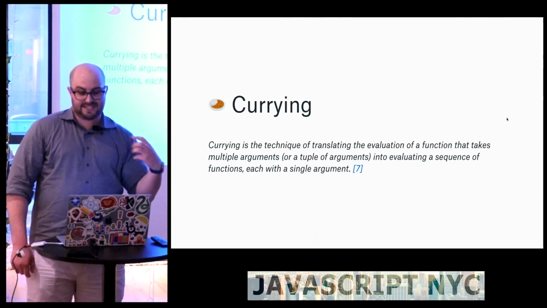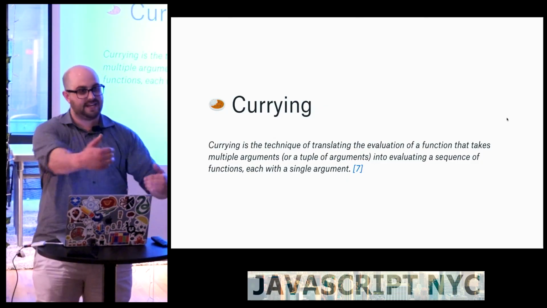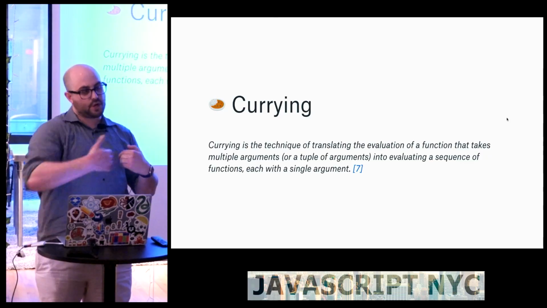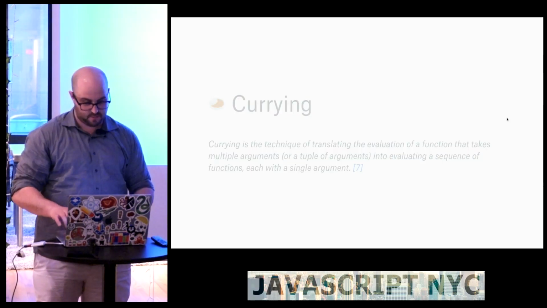So currying is a technique that transforms a function into a new function that can take any number of its arguments, or it'll just return a function that's waiting for more arguments. And I'll show you an example so this makes a little more sense.